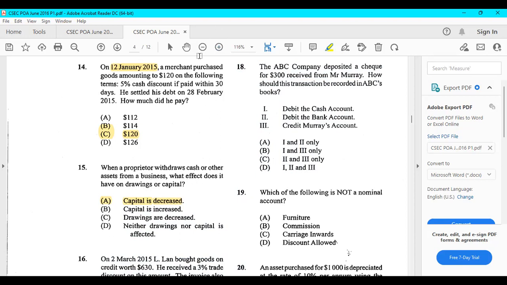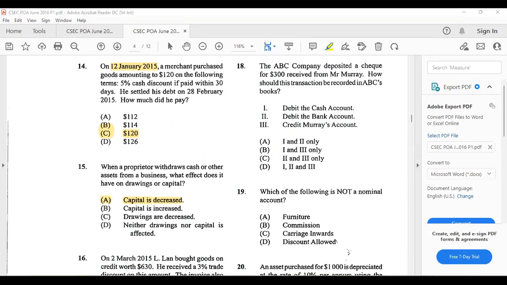All right, and that would be it for today. So yes, those are just the few questions that we wanted to look at. I hope it was helpful.